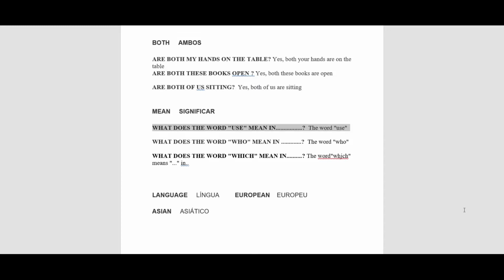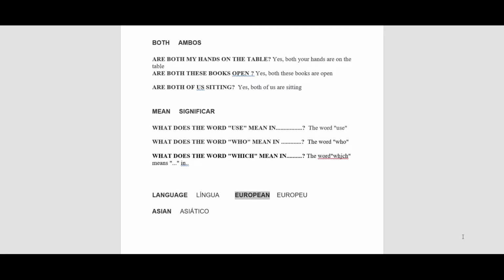Mean. What does the word use mean in? The word use mean. What does the word who mean in? The word who mean in. What does the word which mean in? The word which means in.